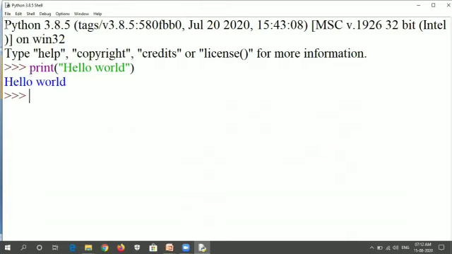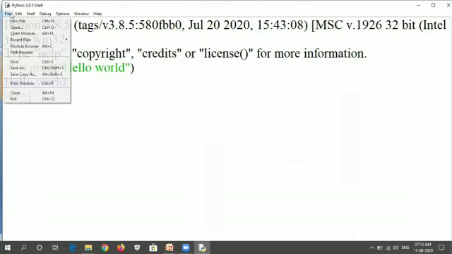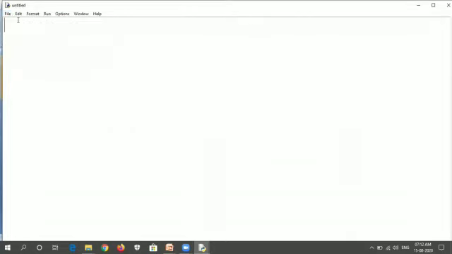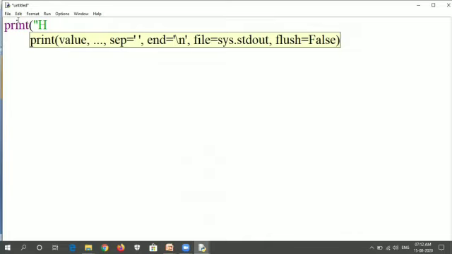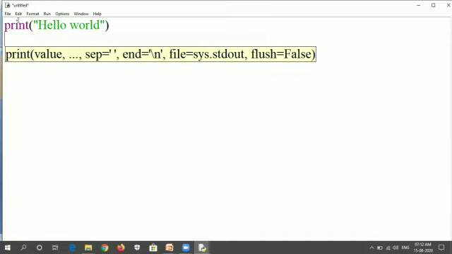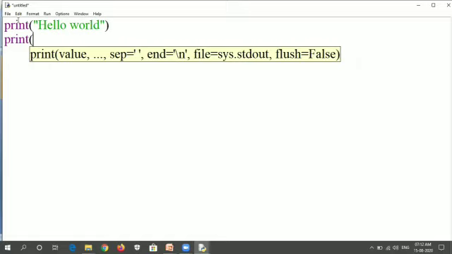Whereas in script mode, we have to open a new file and write the program. For example, I'm using a print statement and writing the value hello world, and the next print statement I'm typing that I like Python very much.